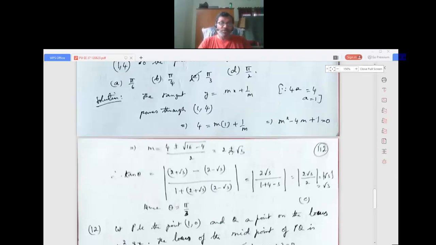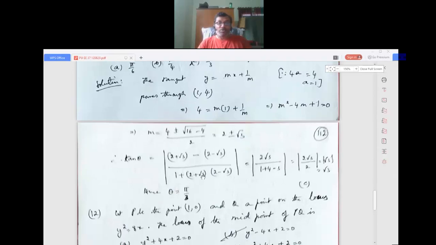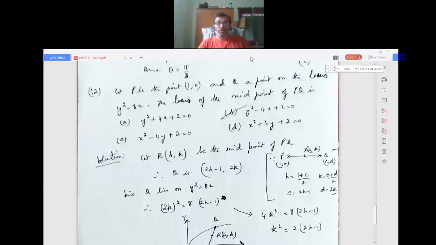So what happens now? Tan theta equals m1 minus m2 divided by 1 plus m1 m2. The plus one is m1, the minus one is m2. Simplifying, we get the magnitude root 3. If tan theta is root 3, theta is 60 degrees, which means theta equals pi by 3. I hope you have followed it. So we go to the next question now, that is the last for today.